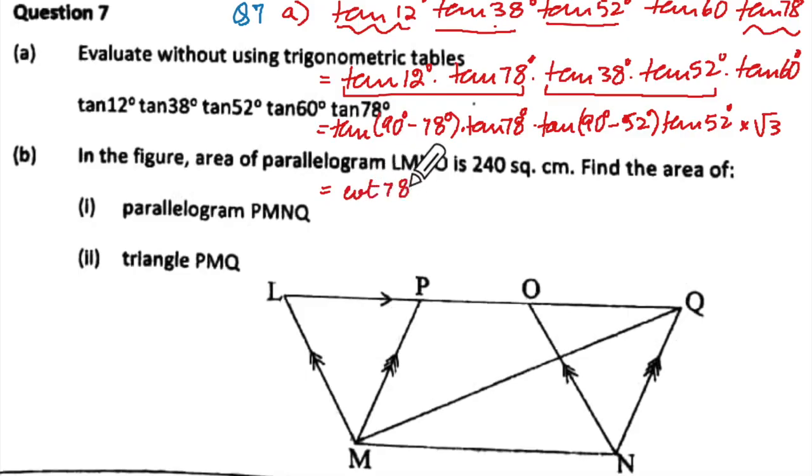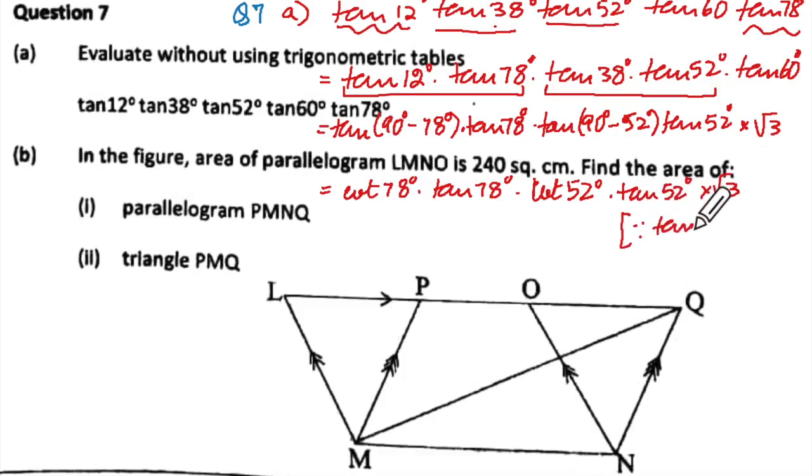So cot 78 degrees into tan 78 degrees into cot 52 degrees, since tan of 90 degrees minus theta is cot theta, into tan 52 degrees, multiplied by root 3. Now this will be written as 1 upon tan.